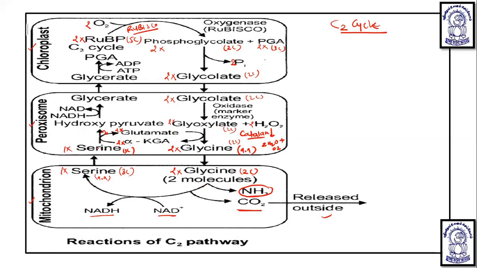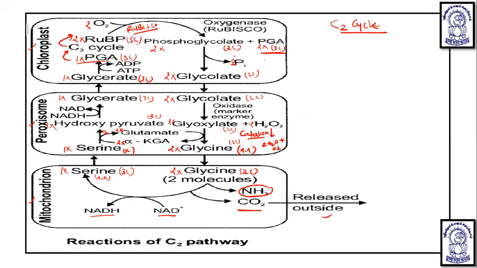Now here, with the release of the amino group, serine gets converted into one molecule of hydroxypyruvate. This is of 3 carbon. Here NADH gets converted into NAD, and you will see one molecule of glycerate that is also of 3 carbon. This glycerate passes to the chloroplast again. Here one ATP is used, converting ATP into ADP, and a phosphate is added to glycerate, converting it into 3-phosphoglyceric acid, which is of 3 carbon. This is one molecule. Now this one molecule, along with the other 2 molecules, undergoes the C3 cycle, and this C3 cycle will regenerate 2 molecules of RuBP, because in the C3 cycle we know there is a regeneration step. So this way the whole C2 cycle is carried out.